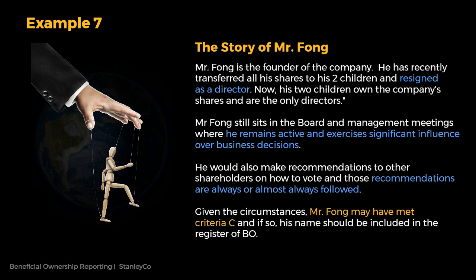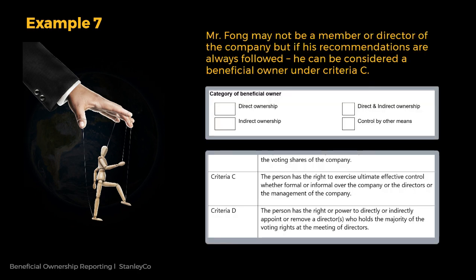Mr. Fong still sits in the board and management meetings where he remains active and exercises significant influence over business decisions. He would also make recommendations to other shareholders on how to vote, and those recommendations are always or almost always followed. Given the circumstances, Mr. Fong may have met criteria C, and if so, his name should be included in the register of BO. When confirming his beneficial ownership of the company, he has to declare that the control is by other means, and that he has met criteria C.